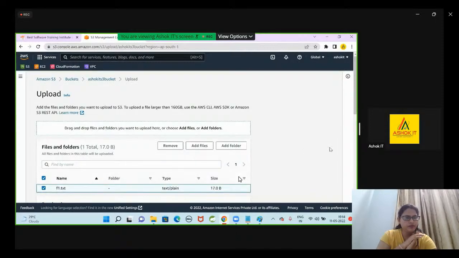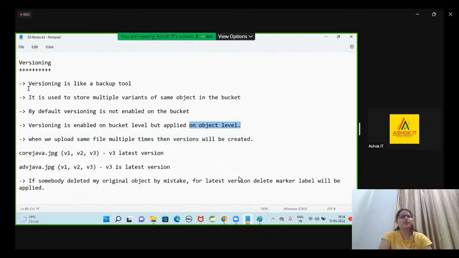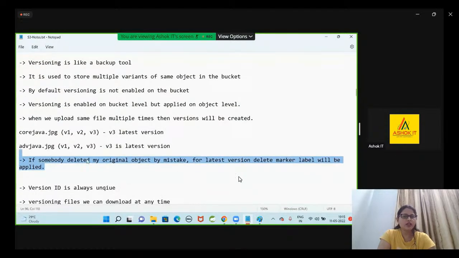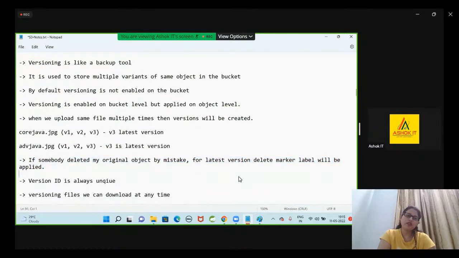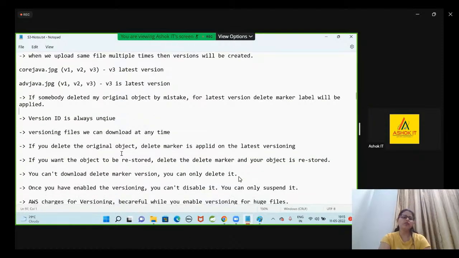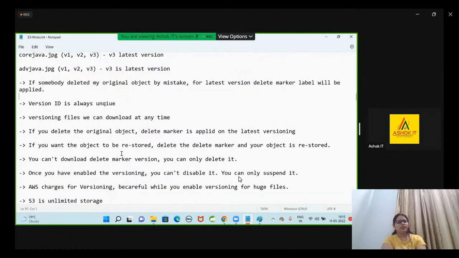I have created a bucket, and for the bucket I have enabled versioning. What is the purpose of versioning? Versioning is like a backup tool. It is used to store multiple variants of the same object in the bucket. By default, versioning is not enabled on the bucket. Versioning is enabled on the bucket but applied on the object. When we upload the same file multiple times, versions will be created. If somebody deletes the original object by mistake, a delete marker label will be applied for the latest version. We can recover the deleted objects if you have enabled versioning.